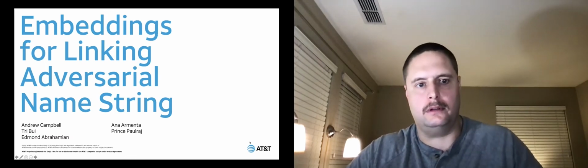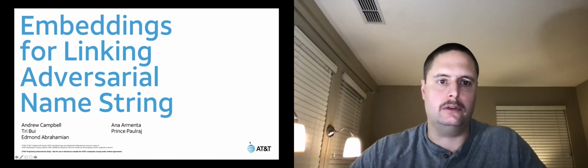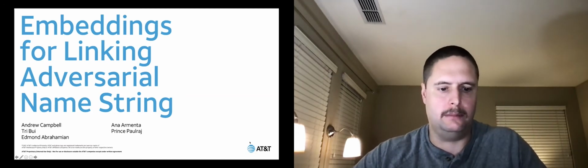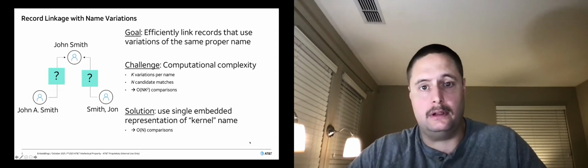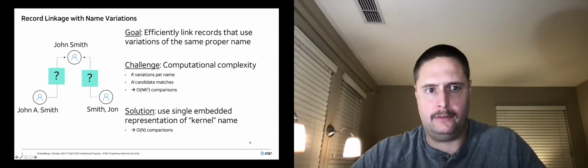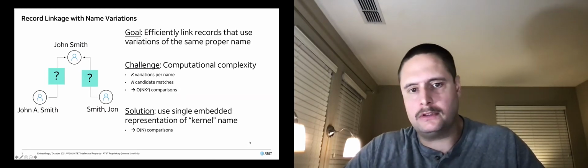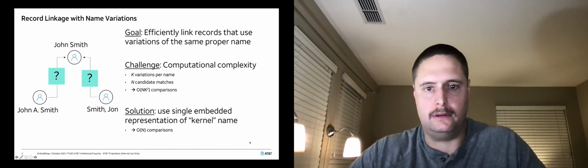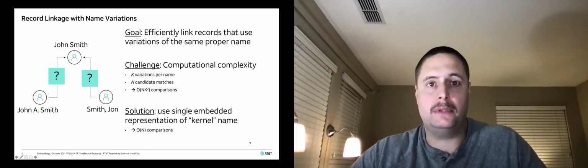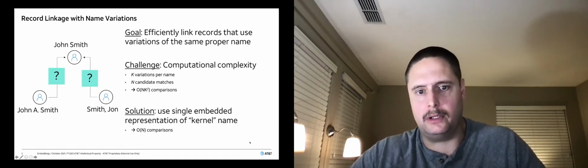Today we are talking about how we use embeddings to efficiently link alternative spellings of proper name strings. Record linkage with imprecise identifier representations is a very common task in business applications. One approach is to use a heuristic to compare permutations of the identifiers, but this may not be feasible in use cases that have very tight latency requirements.